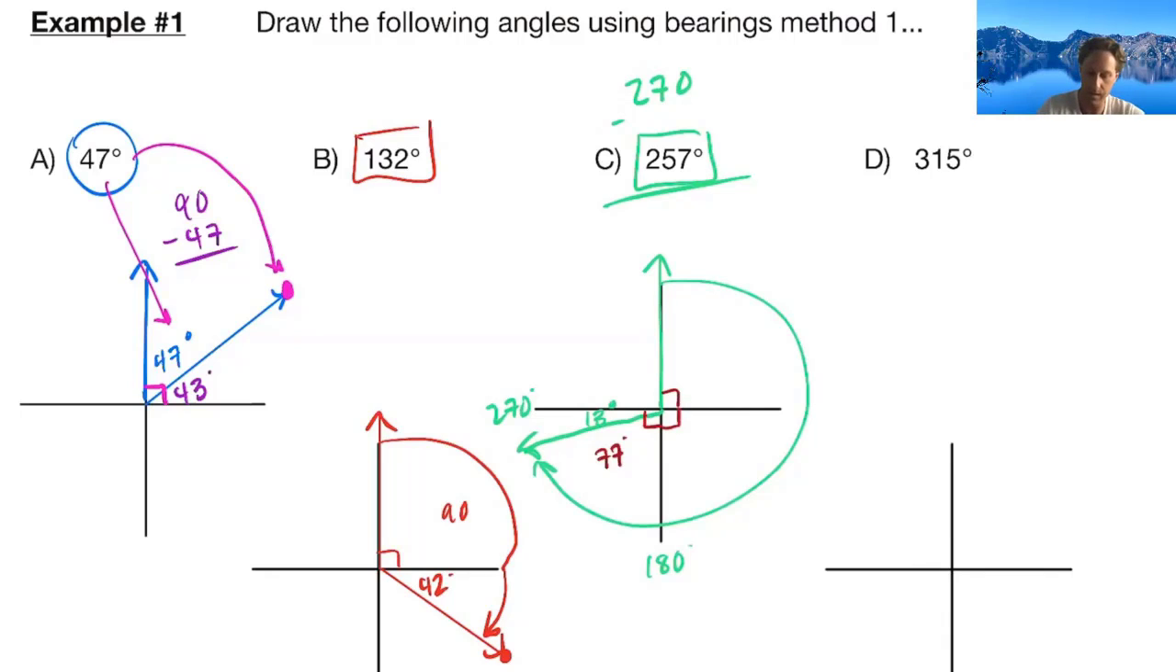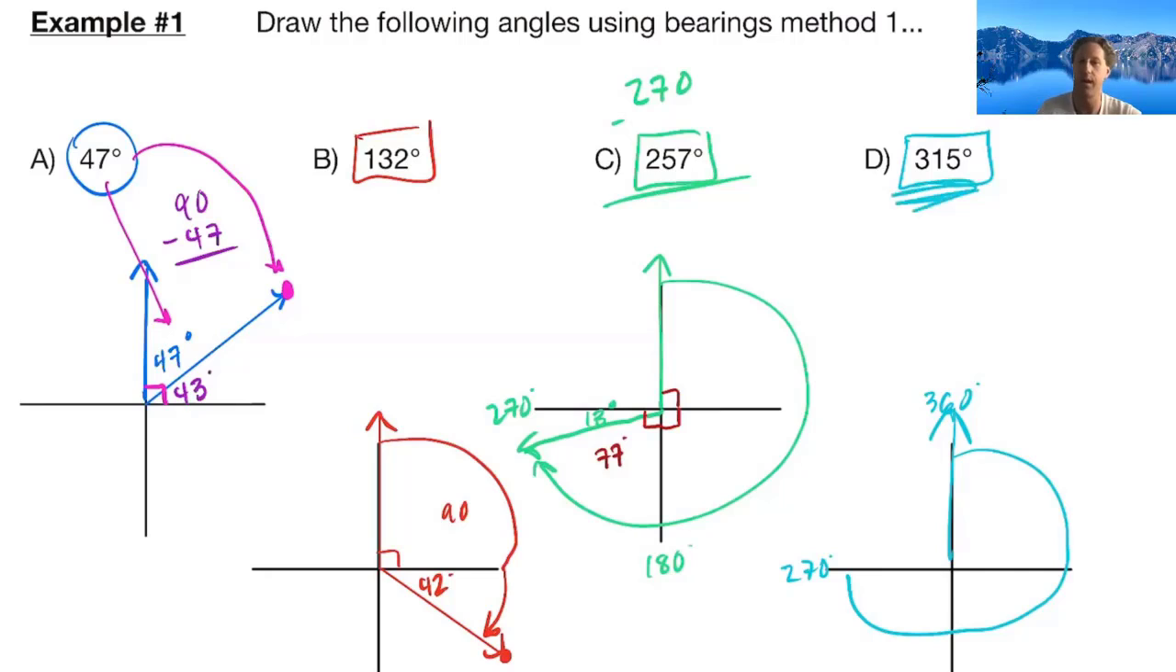Okay, last one here, 315 degrees. Again, starting due north, and then I'm going to rotate almost all the way around. That's 270 right there, and all the way around would be 360. And hopefully you recognize 315 as one of our nice reference angles in a different quadrant. 315 is that 270 plus 45 degrees. That would give us our 315.